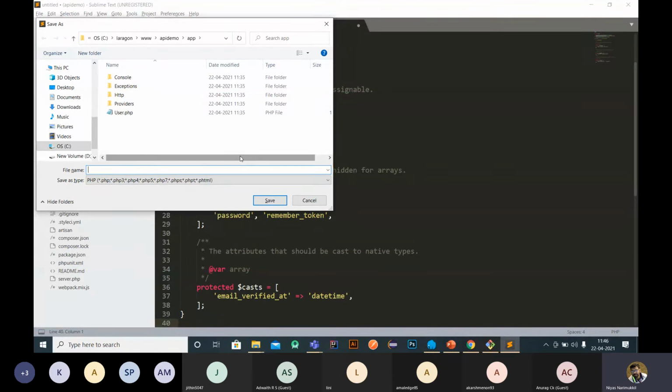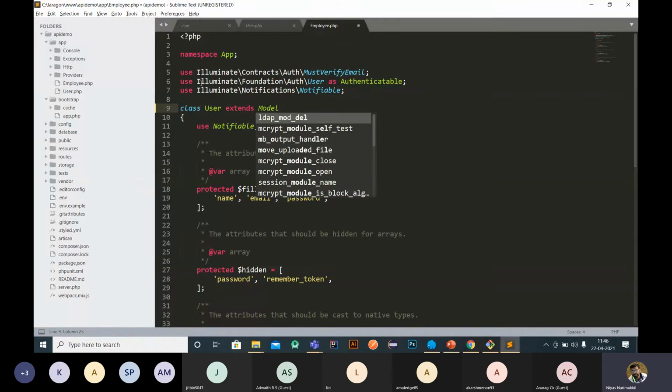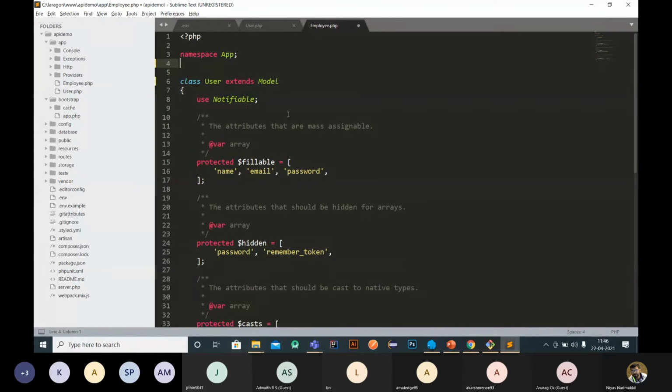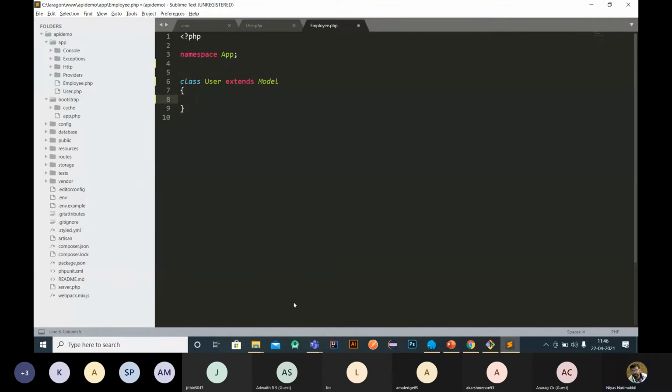The table is employees, right? So the name of the model must be Employee. The starting letter must be capital, so it is Employee.php. Here we have to use extends Model. Under the class, just create a model here. Okay, so this is one way to create a model.